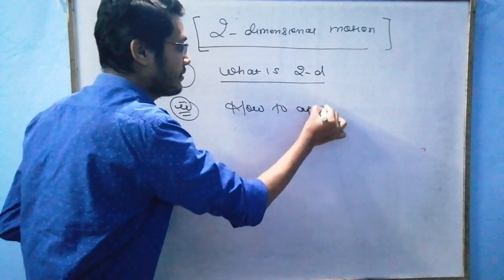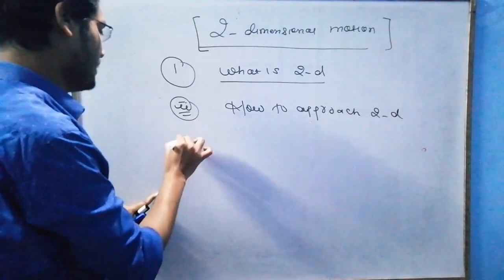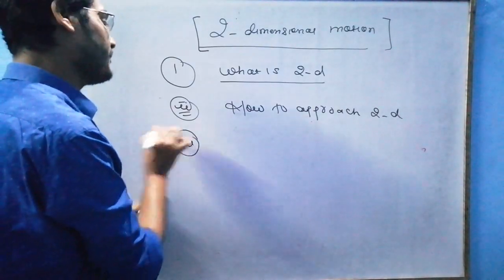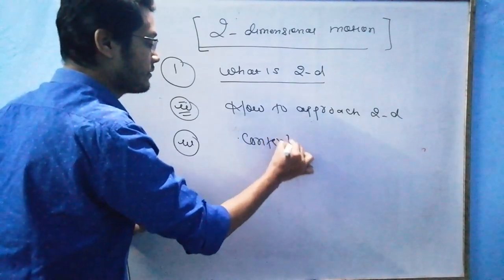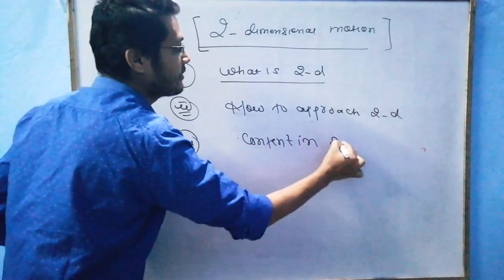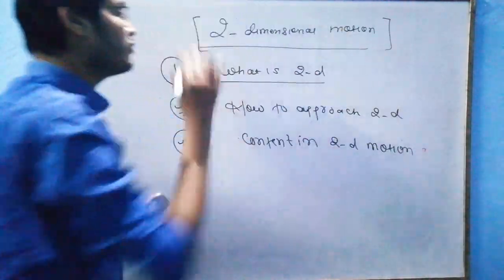And third, what are the contents in 2D motion. Everything I will explain to you one by one.